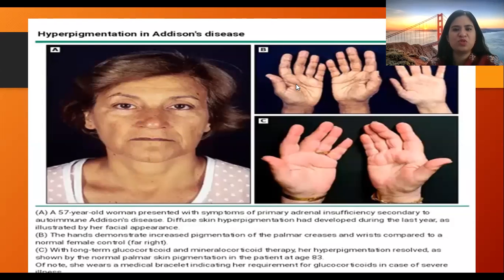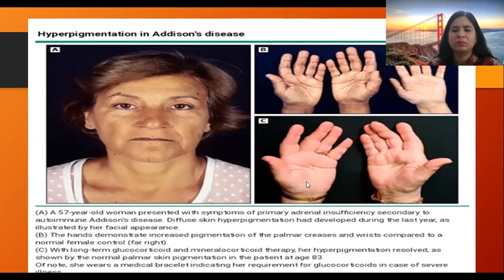The hands demonstrate darkened palmar creases, right? And the wrists are also darkened in comparison with this normal hand. This is the normal hand, and in this one there are darkened palmar creases.